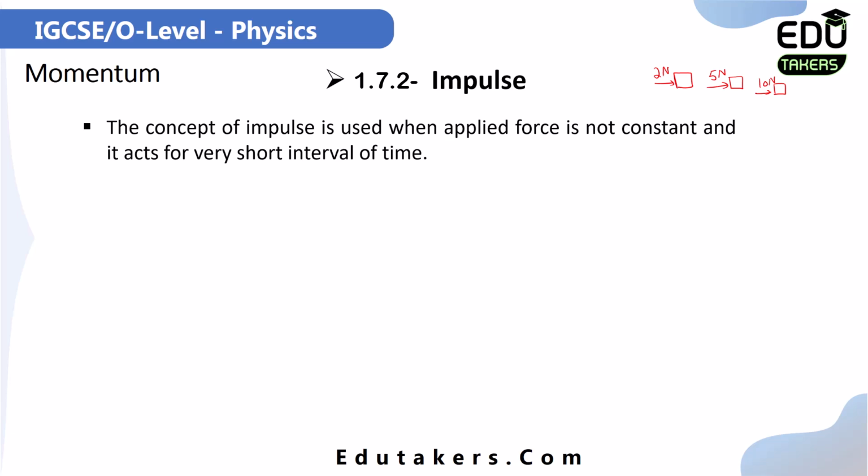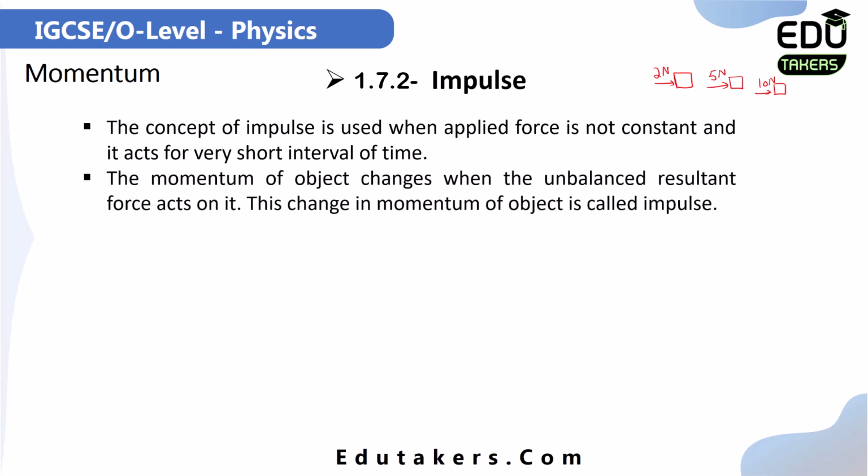So, the applied force does not remain constant, and this force acts for a very short interval of time. When both of these conditions happen, you cannot simply use the concept of momentum. In this condition, you have to use the concept of impulse. So I can simply say that the concept of impulse is used when the applied force is not constant and it acts for a very short interval of time.